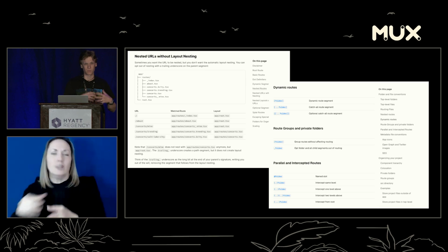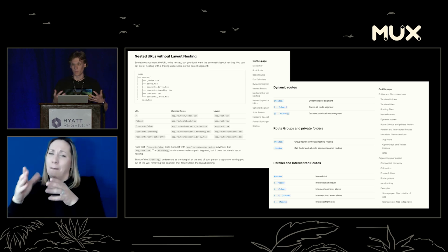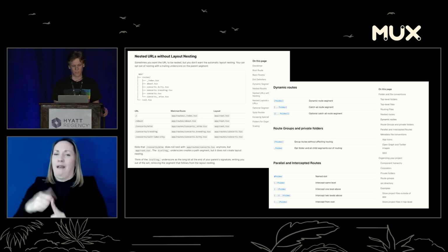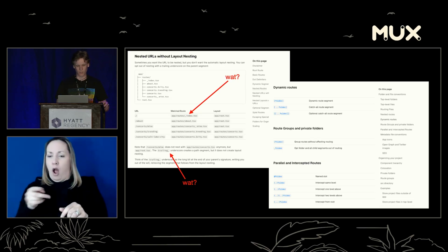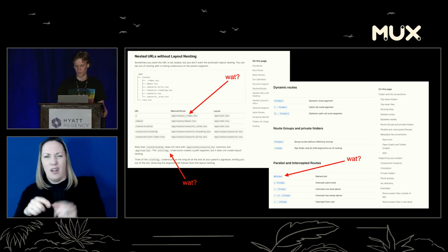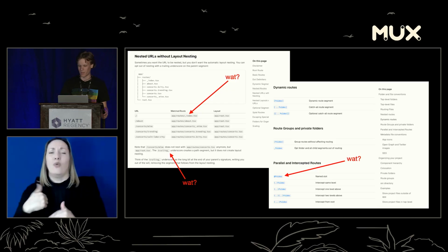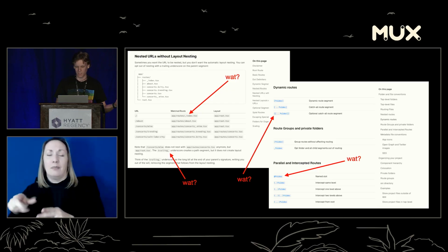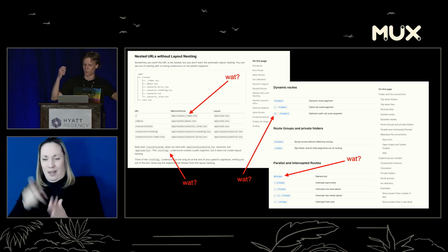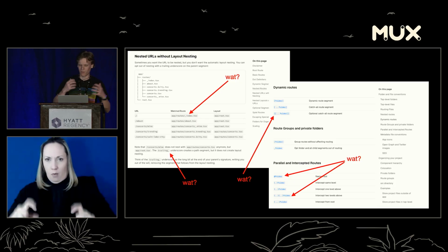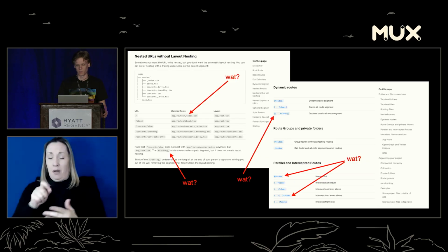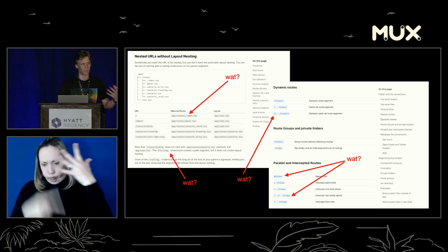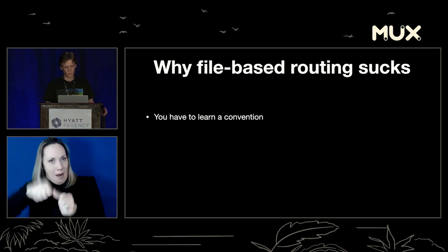I'm going to pick on us most, but everyone kind of has the same problems because there's really not a way to do this perfectly. So we have things like what the hell is _index, what the hell is this trailing slash thing, and then next you've got the @ symbol, and that's a name slot. I'm sure it's cool, but what does that mean? I have to learn this thing. What is this, bracket, dot? Why do I have double parentheses with double periods in them? There's just a lot of convention you have to learn and understand and keep in your head to be able to use the file-based routing system. So you have to learn a convention.